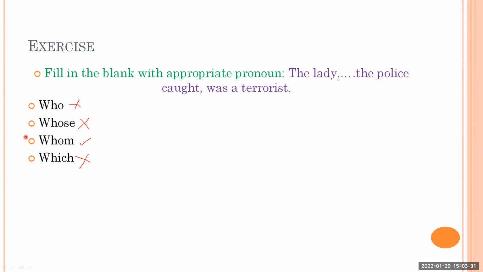So therefore, what is right here? Option C. Those who talked about option C, whom, that is the right answer for this question. So if you read the sentence, the lady whom the police caught was a terrorist. Like this, you people can reach the answer. Okay. So the correct answer is whom.